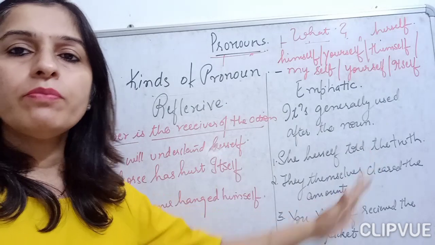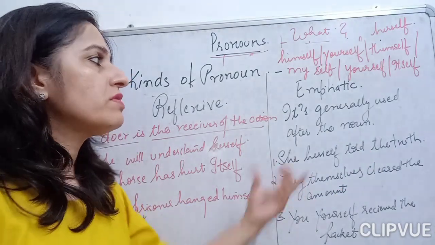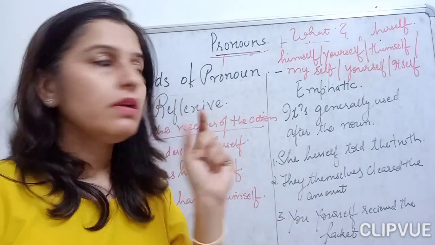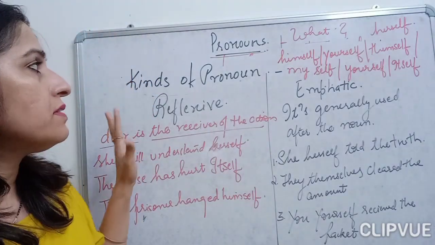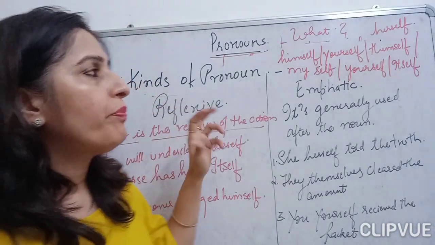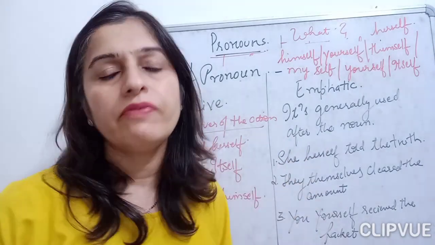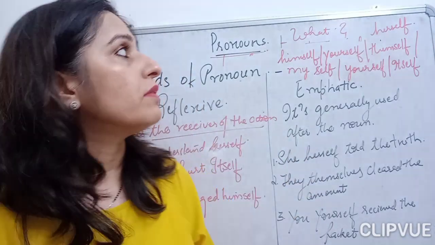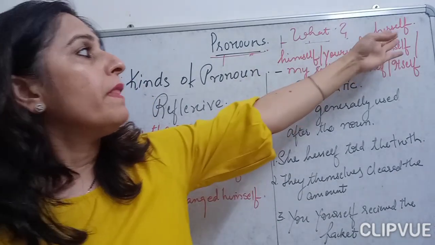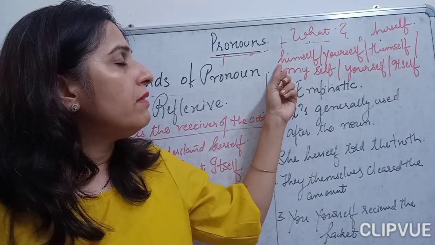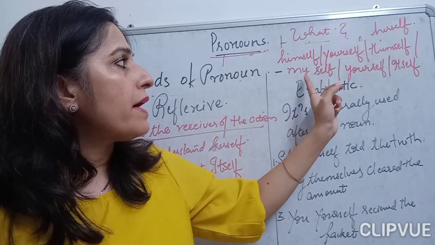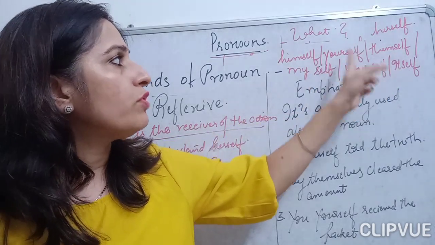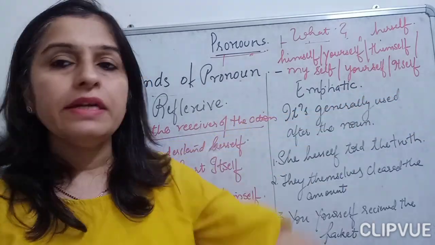I have taken both the pronouns together, children, because there is only a little difference between these 2 pronouns. Okay, first let us understand what kind of pronouns we take under the reflexive or the emphatic pronouns. Pronouns like herself, himself, yourself, themselves, myself, yourself, and itself.